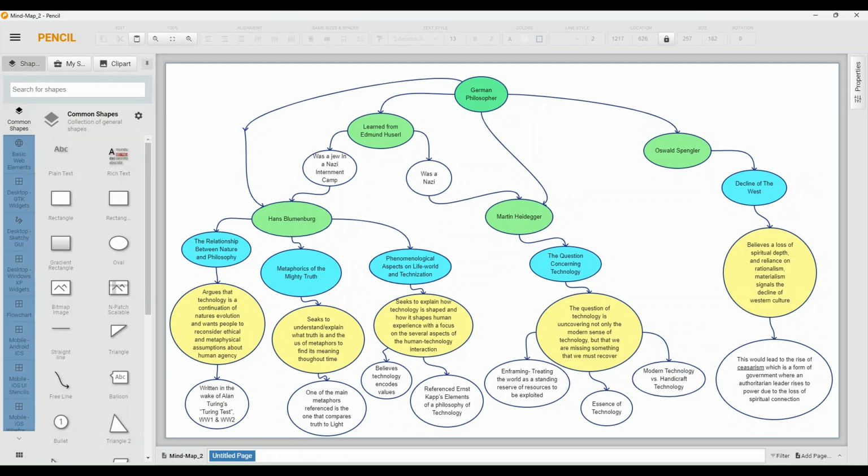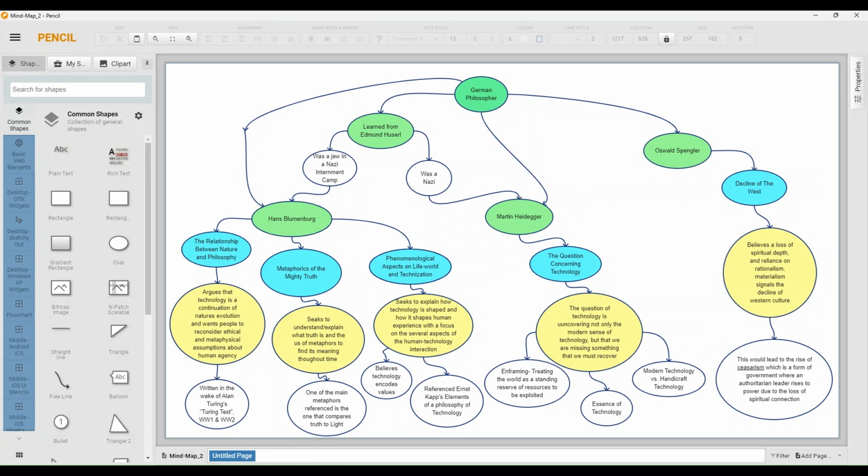Another key thing I found relating Martin Heidegger and Hans Blumenberg was that they were both learning from Edmund Husserl, who was a German Jew, and this would also create a distinction between the two. Hans Blumenberg was a Catholic Jew who spent time in a Nazi internment camp, and Martin Heidegger was a supporter of the Nazi Party who was also in the Nazi Party.